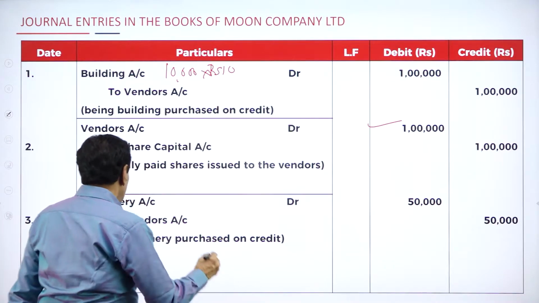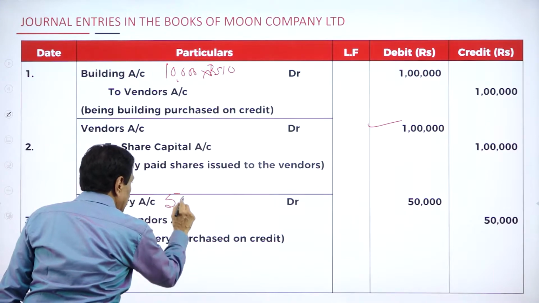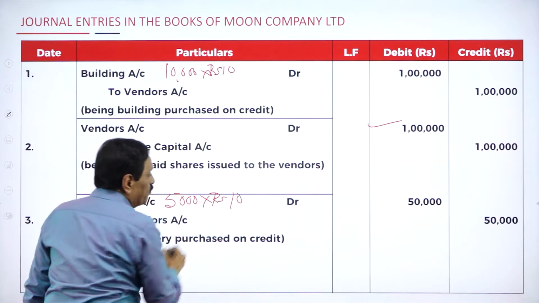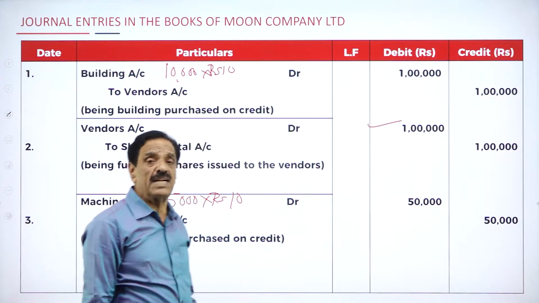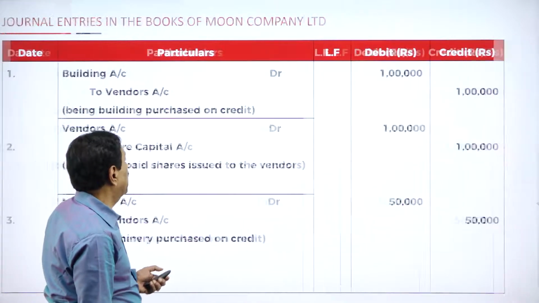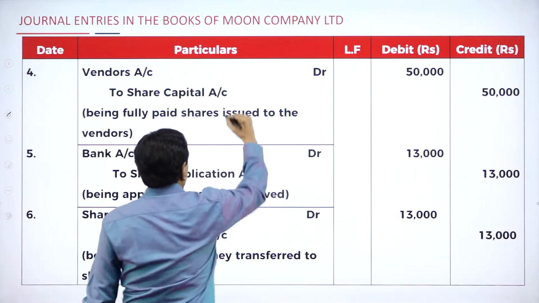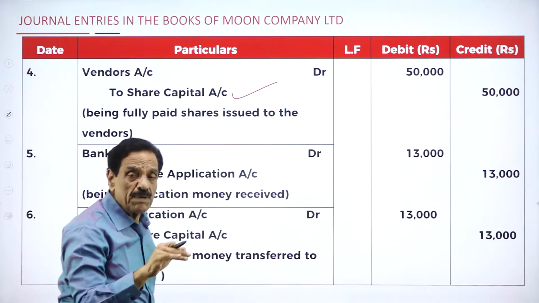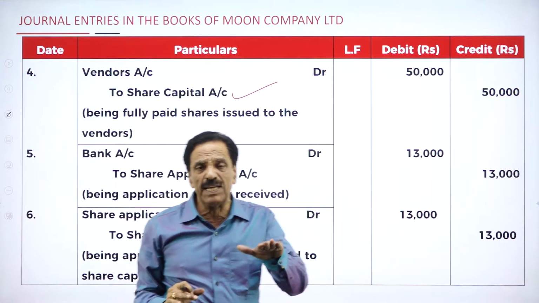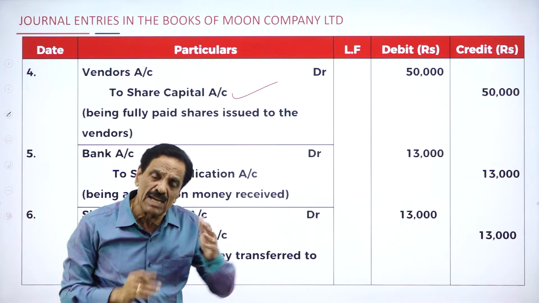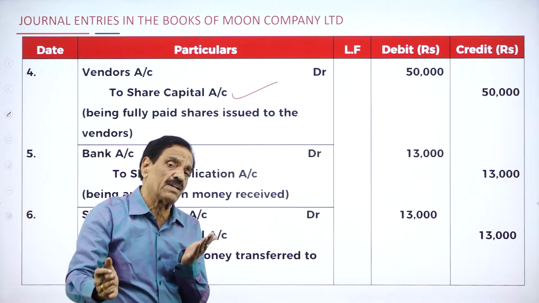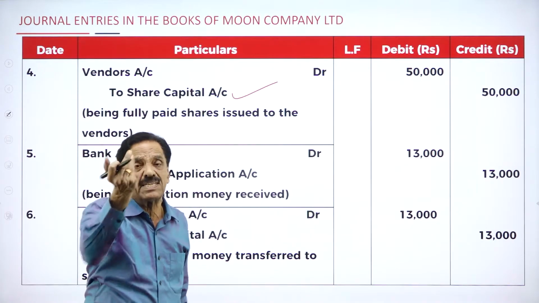Regarding the machinery, you issued 5,000 share of rupees 10 each. It works out how much? 50,000. What's the entry? Machinery account debtor to vendor account. Next entry, vendor account debtor to share capital account. Both have been paid in the form of share. Now, one have been given as a building, another has given as a machinery. So 10,000 in 10, 1 lakh. 5,000 and 50,000 they fail in the form of asset purchase.